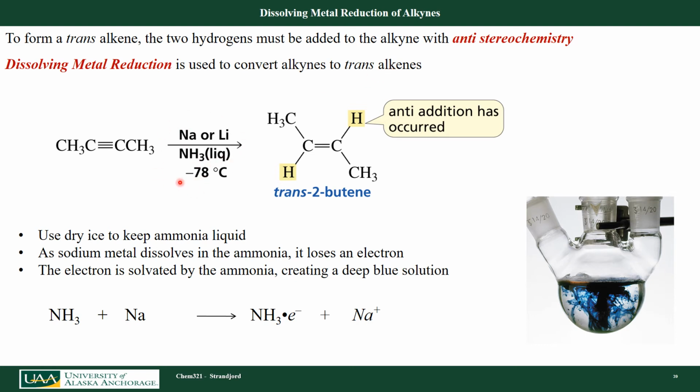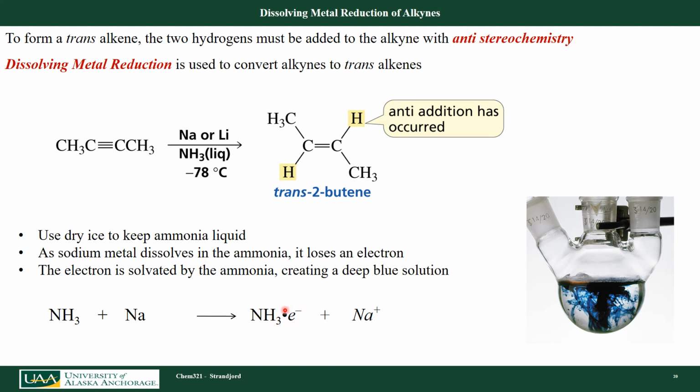So here are the reaction conditions. I have an alkyne. I put in there this sodium metal with some liquid ammonia at very cold temperatures. I can also use lithium as my dissolved metal. And I form this anti-addition of hydrogen across that triple bond, and it will stop at the double bond. So we use dry ice to keep the liquid ammonia liquid, and we add sodium metal dissolved in ammonia so it loses an electron. So what's happening here is I have the ammonia and I have the sodium at cold temperatures. I actually lose an electron.